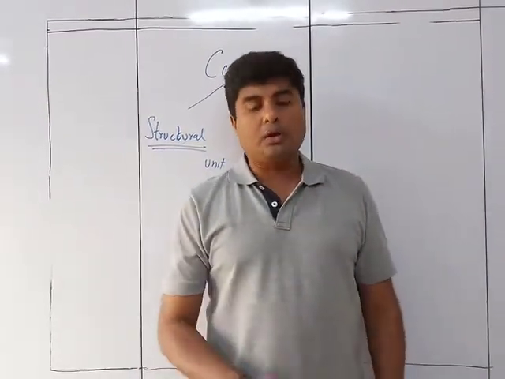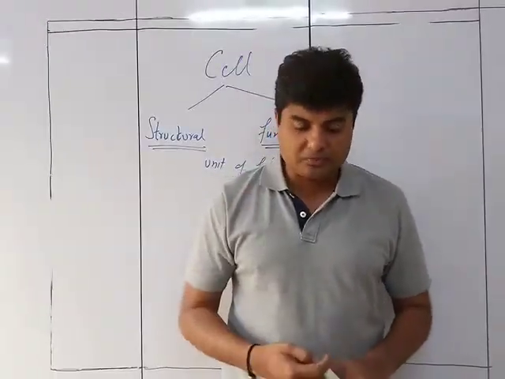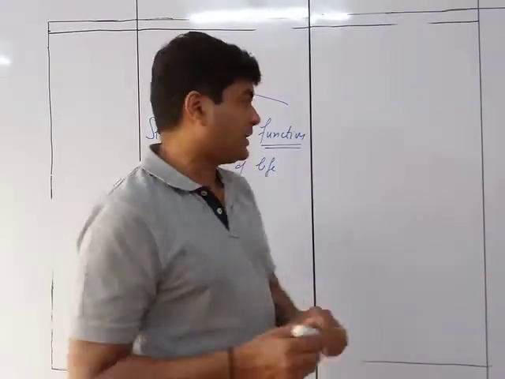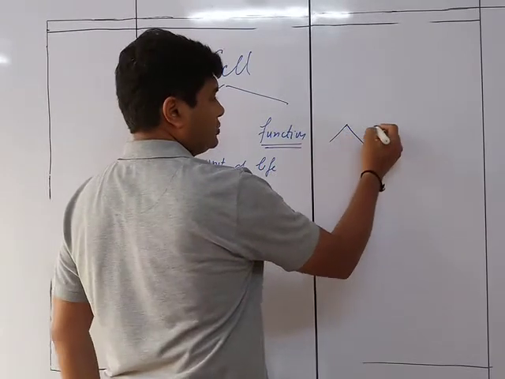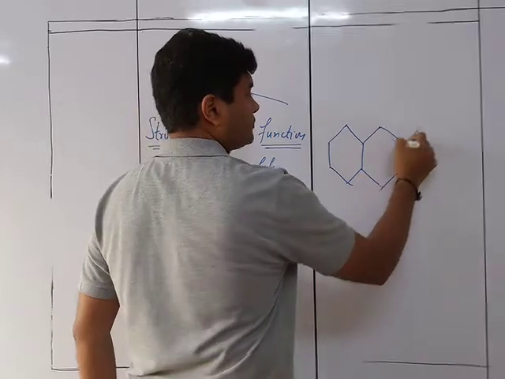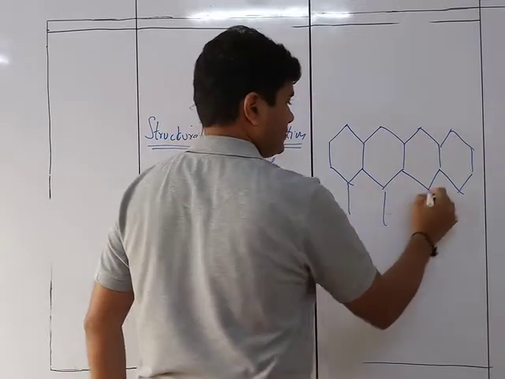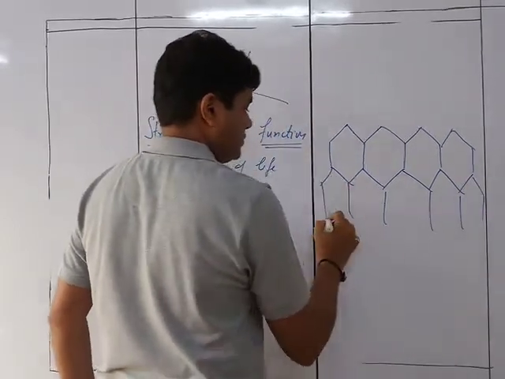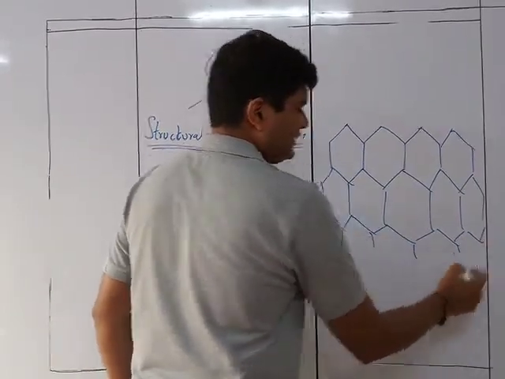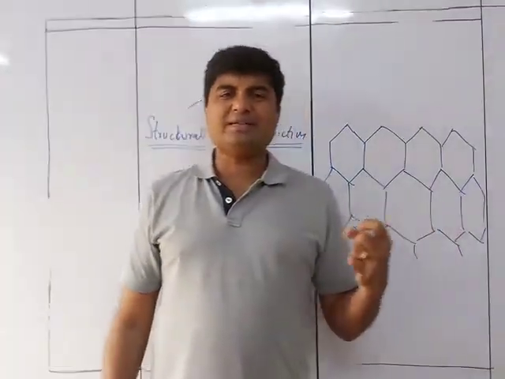Robert Hooke examined a slice of cork inside his microscope, and after magnification he saw something like this in the cork. It looks like a honeycomb, and he thought of it as something like a monastery.